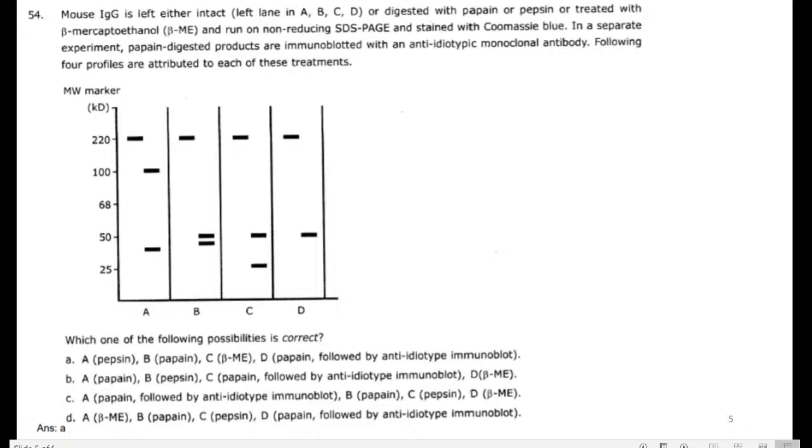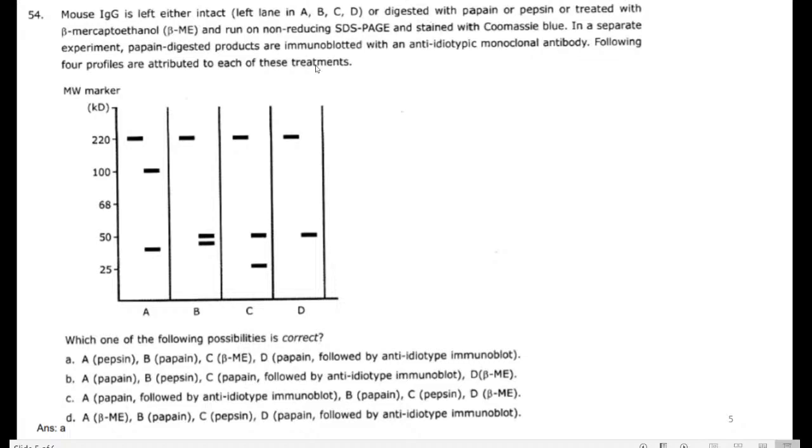These are the four digested materials, present respectively in the ABCD four lanes. After the digestion they are stained with Coomassie blue. In a separate experiment, the papain digested products are immunoblotted with the anti-idiotypic monoclonal antibody.